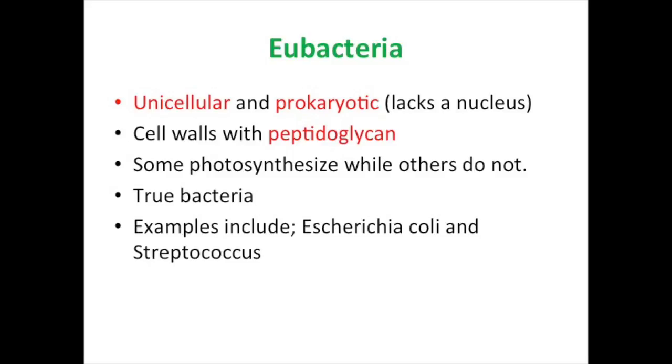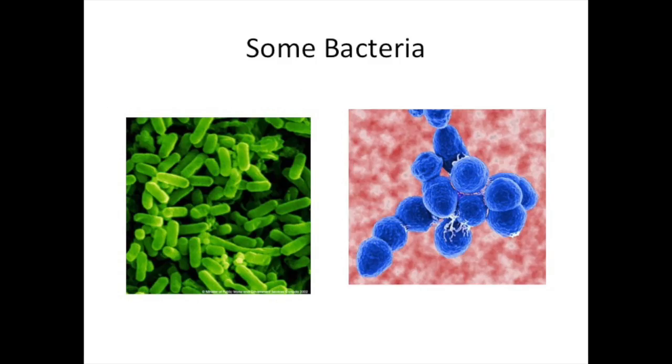Domain bacteria, looking at kingdom Eubacteria, contains organisms that are unicellular and prokaryotic. Remember, prokaryotic means they lack a nucleus. They also have cell walls with peptidoglycan. Some photosynthesize while others do not. And these are really our true bacteria, and they're going to include things like E. coli and Staphylococcus or Streptococcus. So you can see the green are dyed E. coli cells, and then you have some Streptococcus cells on the right-hand side.